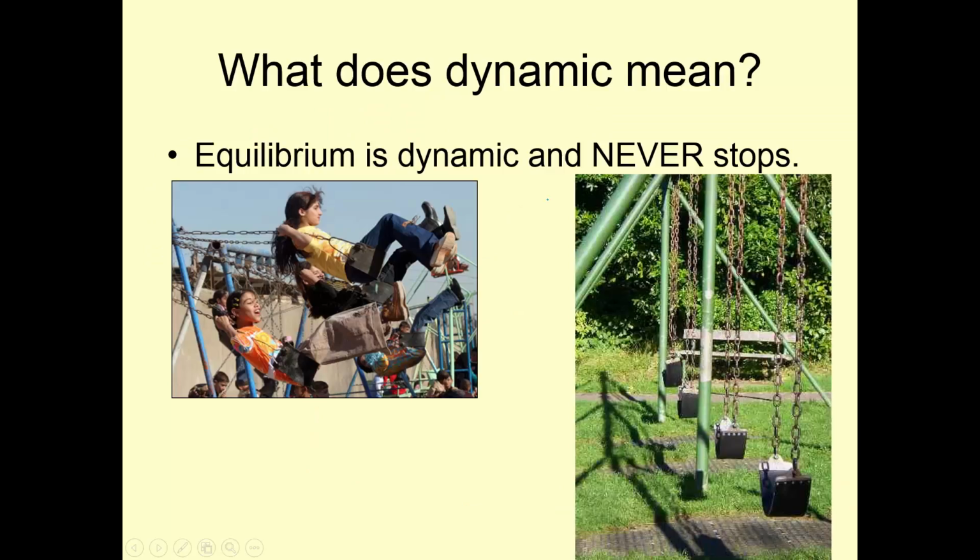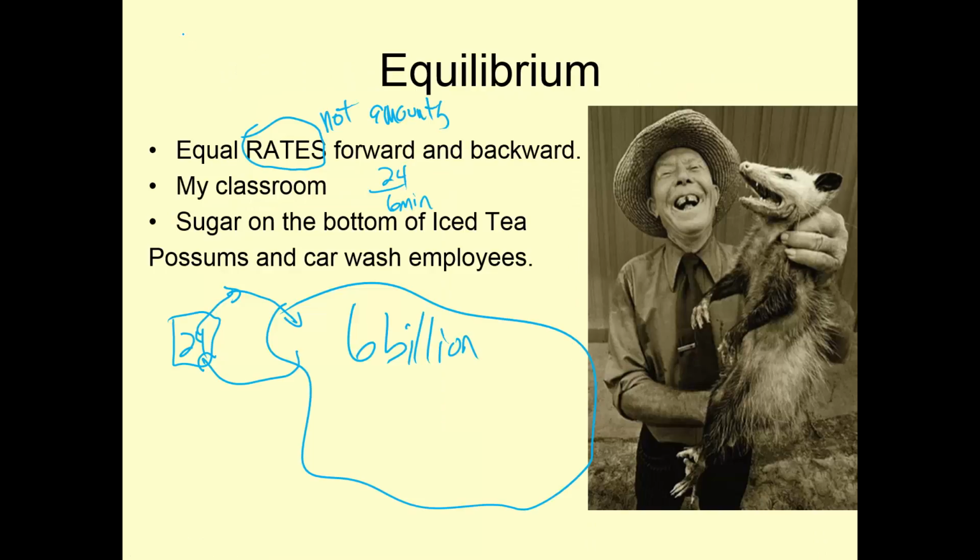Sugar on the bottom of iced tea does the same thing. If I have a cup of iced tea and I have some sugar particles here, and something dissolved, I'll make those X's. One will precipitate out, and one of these will turn into an X. So they do that at the same rate, but there will always be some sugar sitting on the bottom.